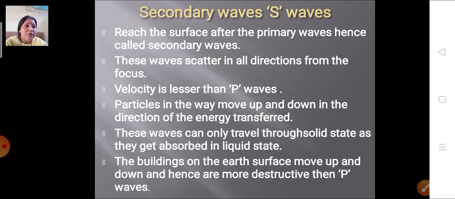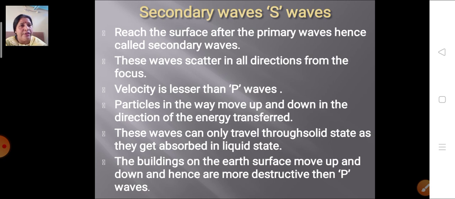In the case of secondary waves, the buildings on the earth's surface move up and down. As I told you, they start jumping and hence are more destructive than the P waves. In the case of P waves, they only move to and fro. But in the case of secondary waves, they start jumping, and because of that a lot of destruction takes place.